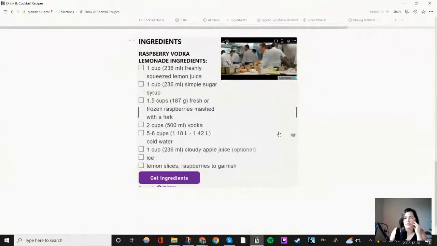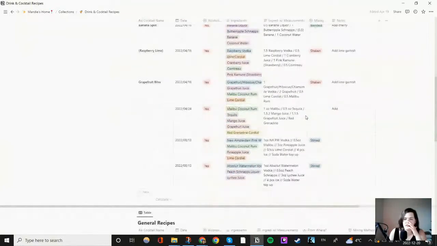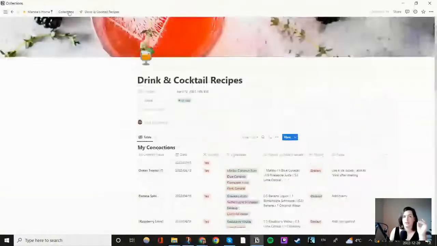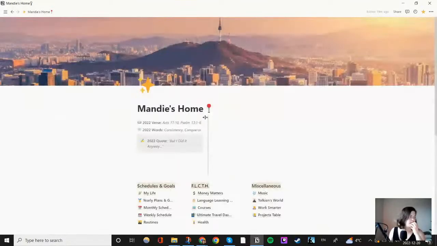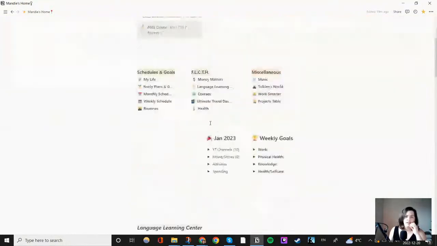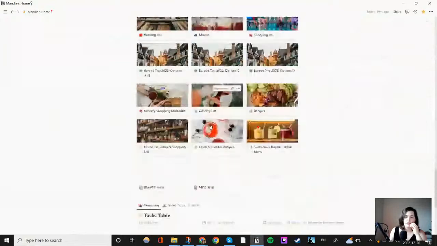Oh, I completely forgot I had this. Apparently, if I want to make a raspberry vodka lemonade, there are the ingredients, there's the recipe for it. But yeah, so these are just some random drinks that I made up. This one is my favorite. It's kind of a twist off of a different one, but it's one of my favorite ones. I also realized I have another one that I figured out from a bar in New York that I had to make a syrup from home and all this stuff, but I forgot to put that in. So I need to do that at some point. And cool. So that, yeah.